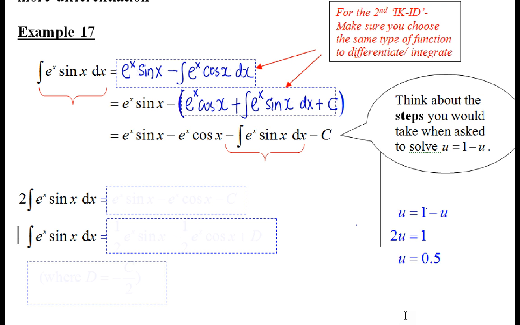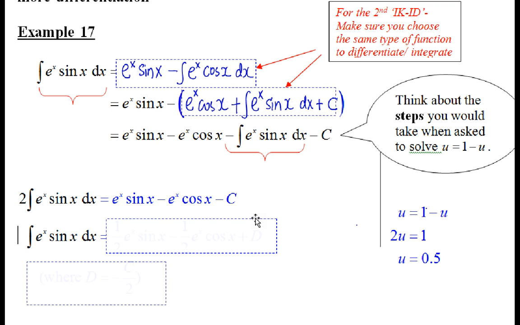Don't get it? Right there. Done? This is u. This is minus u. I bring this across, I get 2u. Correct? So, to get back the same thing after two times of by parts is not such a bad thing after all. Correct? It's not such a bad thing after all. So now, we can find what this integral is.